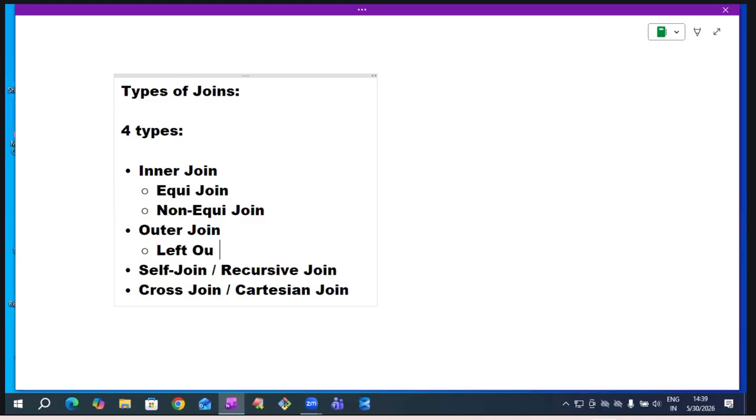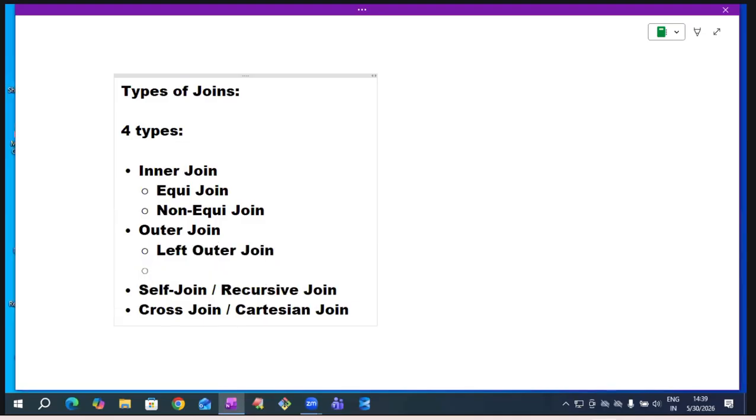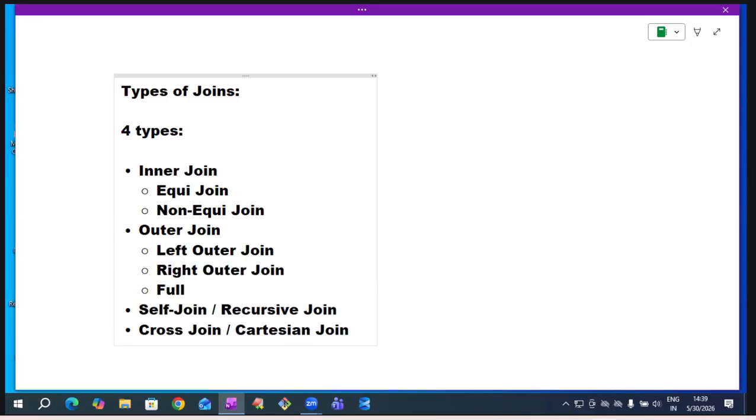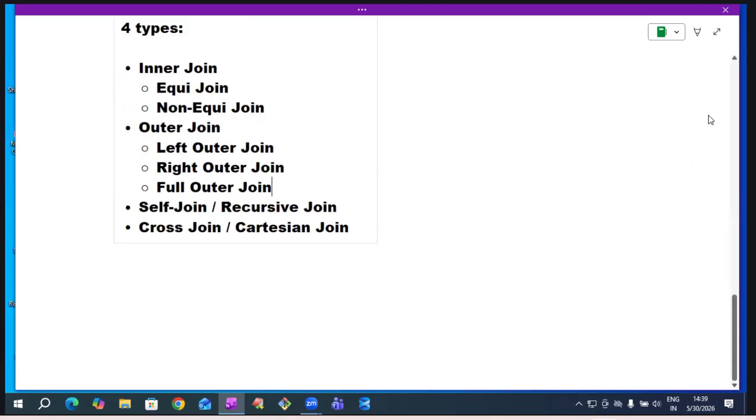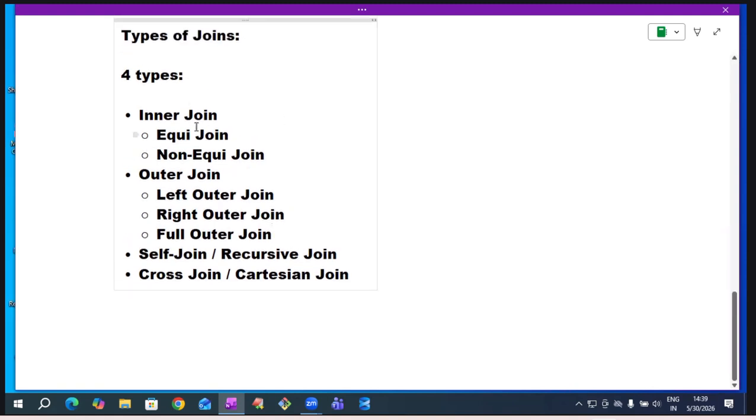Left outer join, right outer join, and full outer join. That's it. If we know these things, we know joins. Very, very easy. How many types of joins are there? Four types. What are those? Inner join. Second one, outer join. Third one, self join, which can also be called recursive join. Fourth one, cross join.